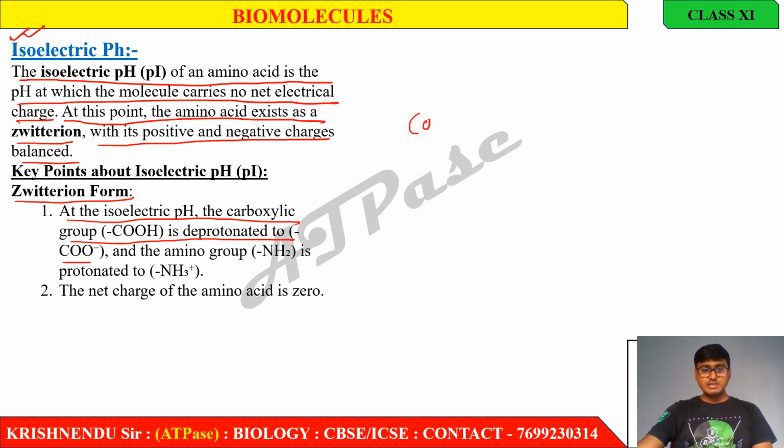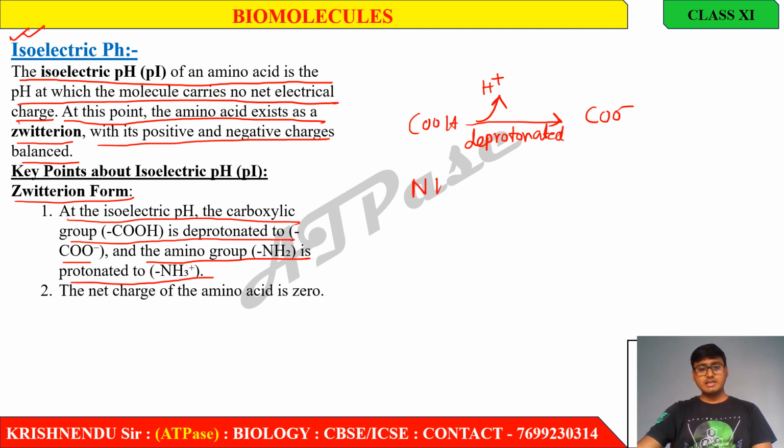That means the carboxylic group, which was COOH, removes its proton, that is, it is deprotonated and forms COO minus, and the amino group NH2 is protonated to NH3 plus.